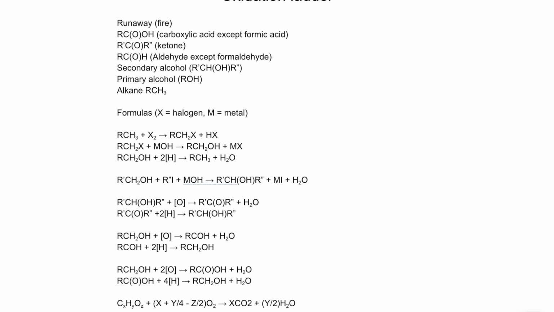In order for a secondary alcohol to turn into a ketone, you need an oxidizer that is adequate. Basically, the oxygen in brackets means any adequate oxidizing source of oxygen, because that's pretty much all oxygen does. And the H in brackets is just any adequate reducing source of hydrogen. So you can see that you need an oxidizer to increase the oxidation state and hydrogen to decrease the oxidation state, because hydrogen is less electronegative than carbon and oxygen is more electronegative than carbon.